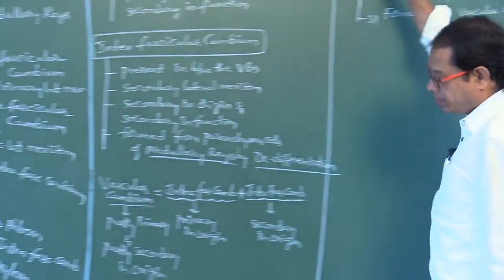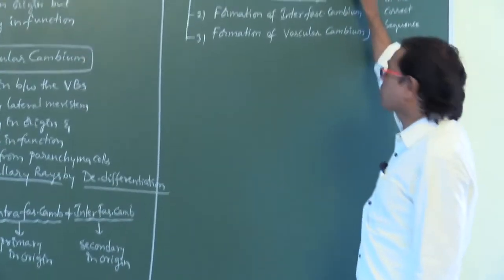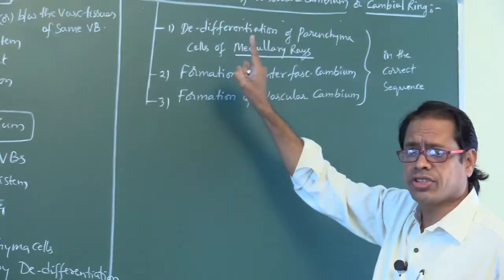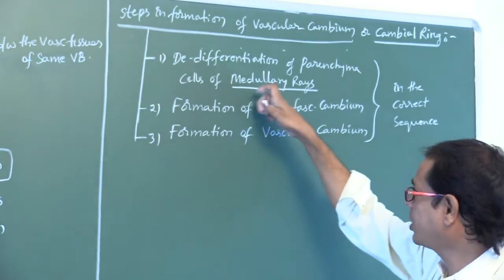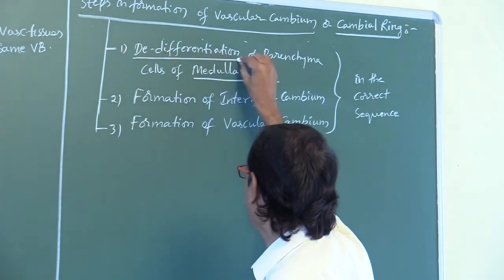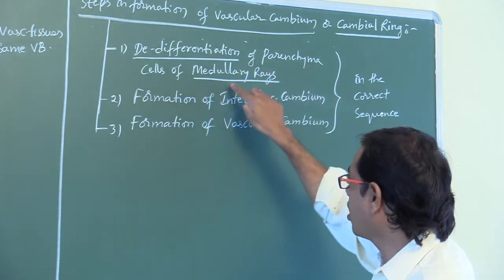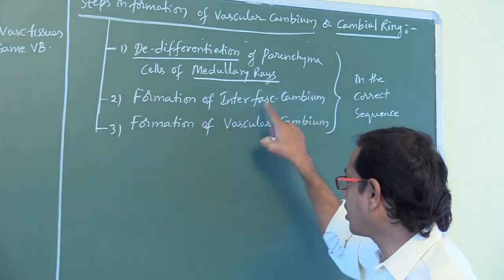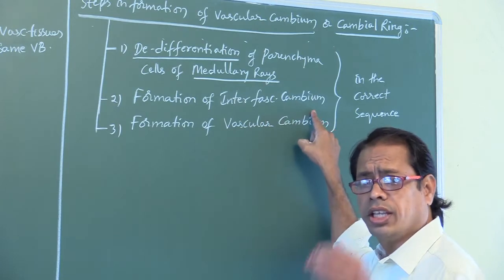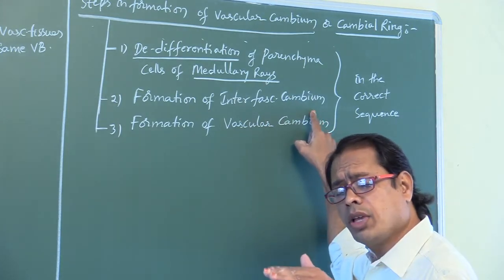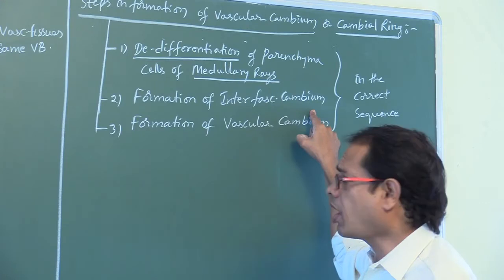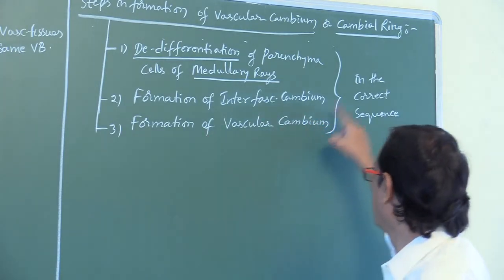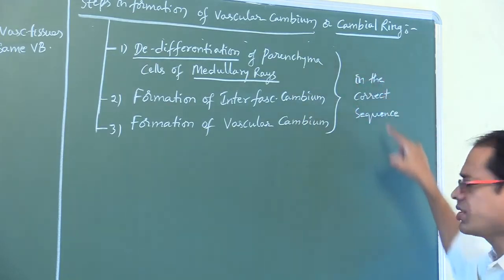So, steps in formation of vascular cambium or cambial ring. First of all, what is the first step? Dedifferentiation of parenchyma cells of medullary rays. Next one, formation of intervascular cambium. Next, intra and intervascular cambium join together and form vascular cambium. We have to say these three steps in the correct sequence.